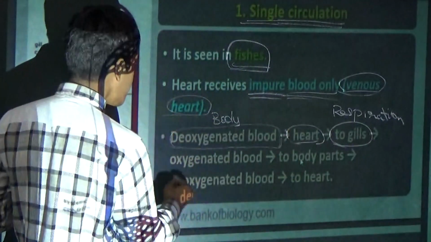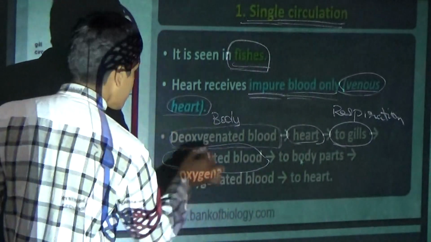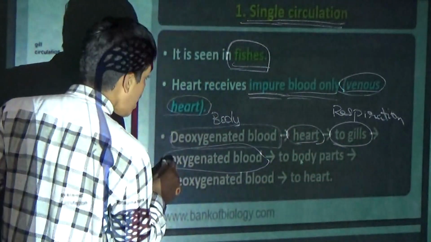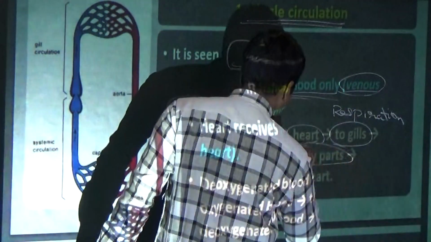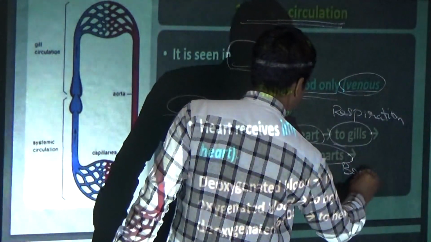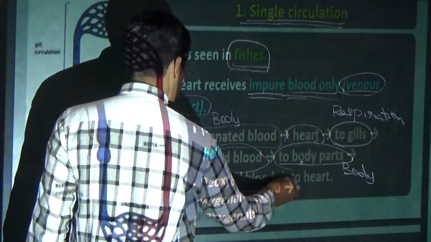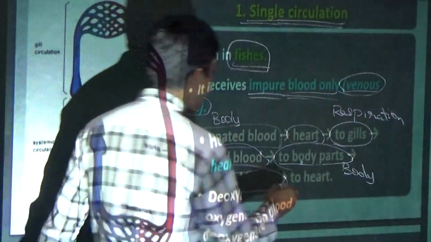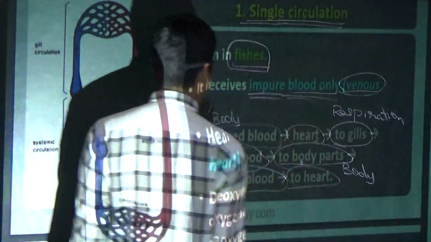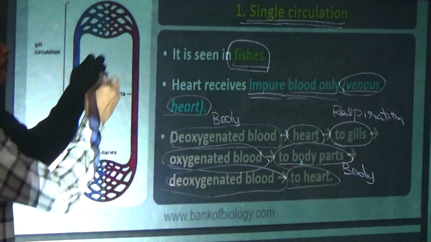From respiratory organs, it is oxygenated. After that, it goes to the body. From the body deoxygenated blood comes, and the blood goes again to the heart. Okay, this is the pattern.